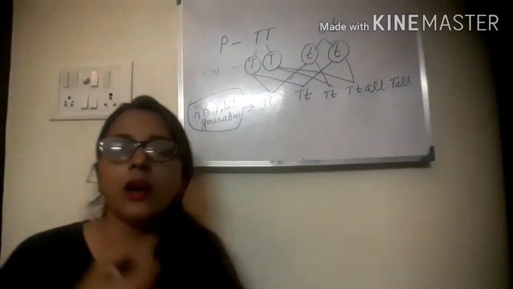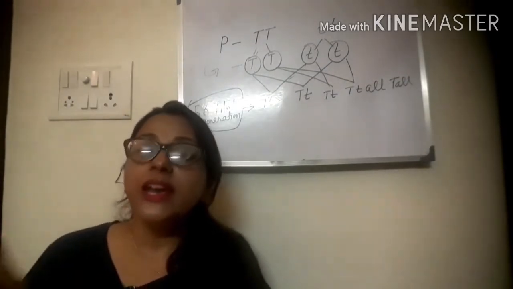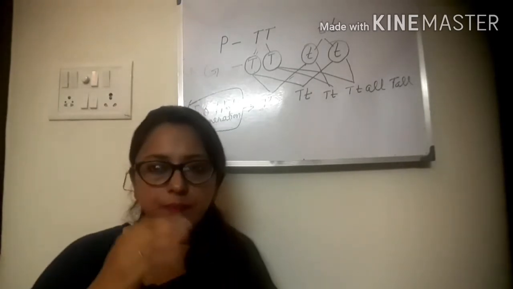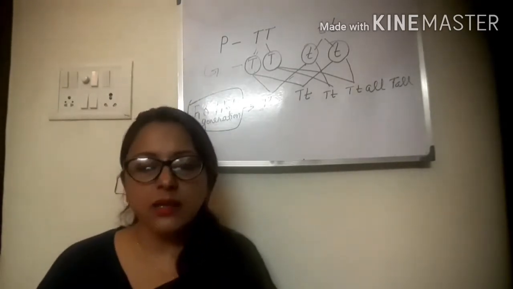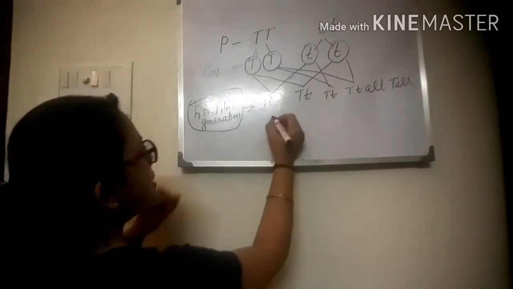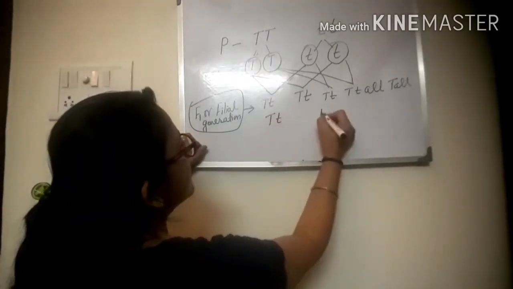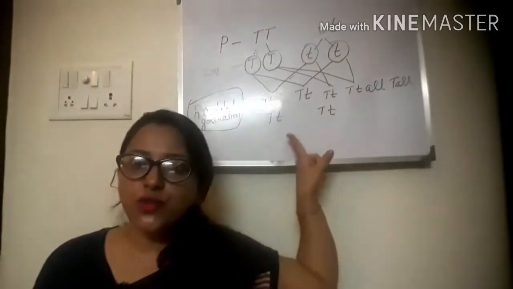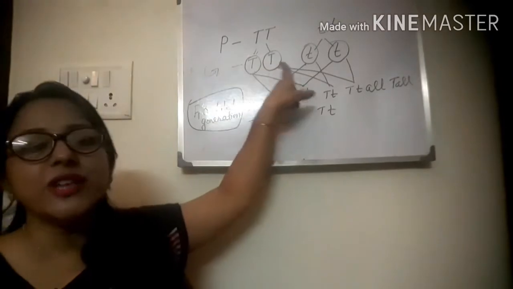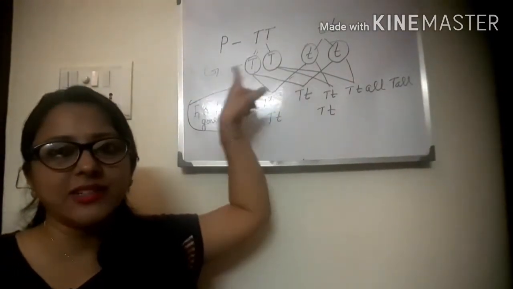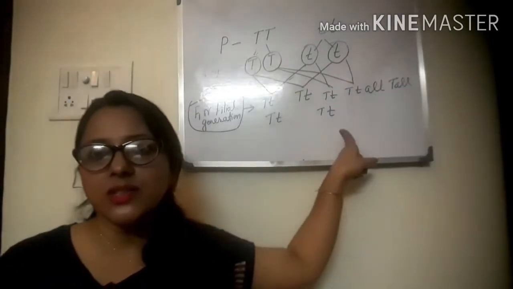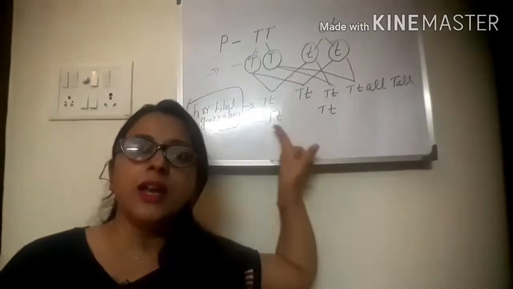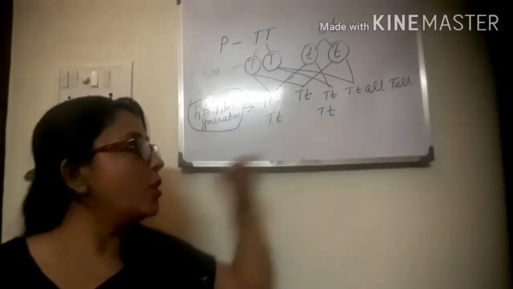Now what Mendel did, selfing takes place. Now he fertilized the sister plant or brother plant with each other. Then here we have these homozygous traits, same type of characteristics, and these are heterozygous traits. Okay, because the two opposite characters are there, capital T, small t, capital T, small t.